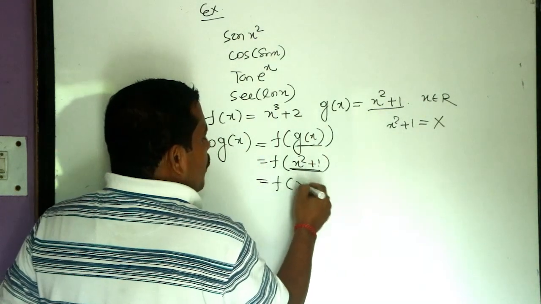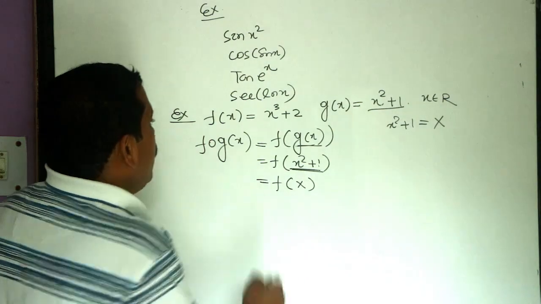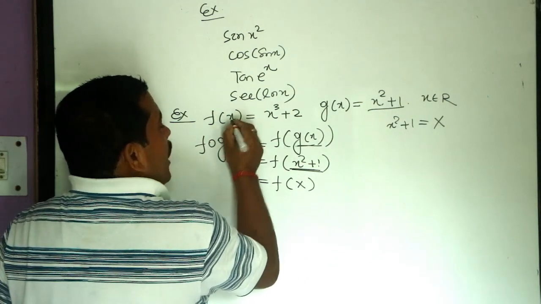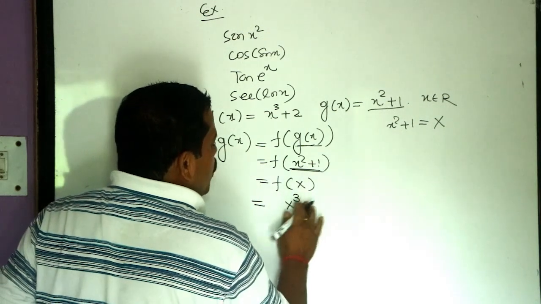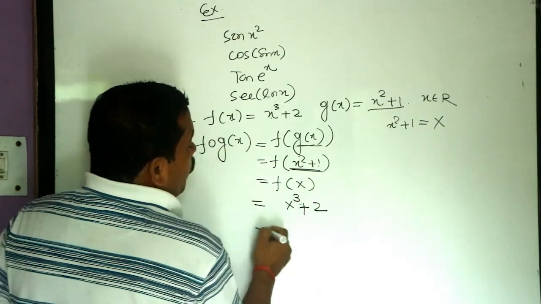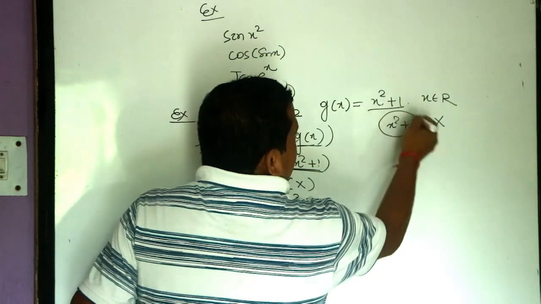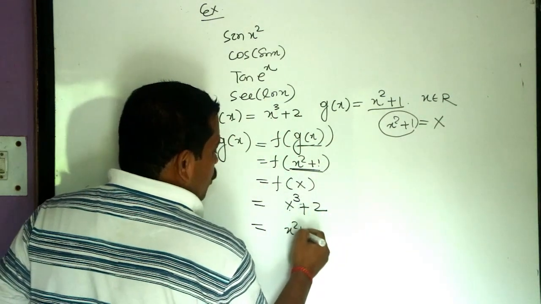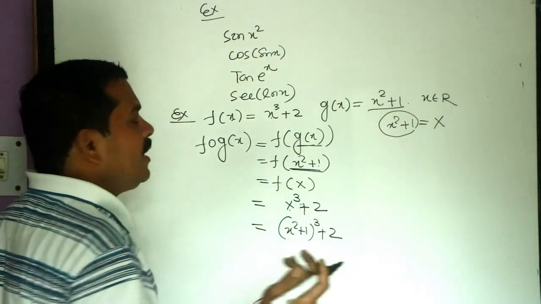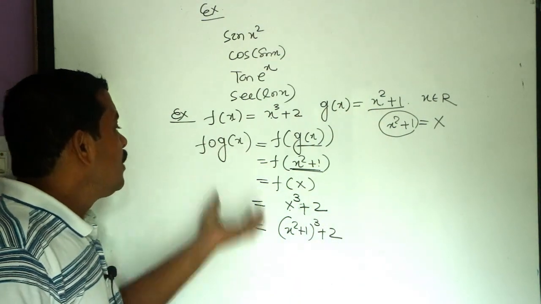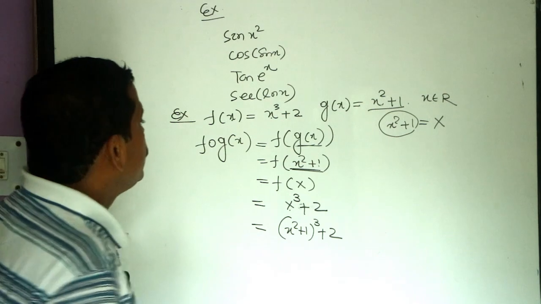Now this becomes f of x, but the rule for f of x is x cube plus 2. So instead of x, we take x square plus 1, and this will be (x square plus 1) cube plus 2. That's very easy. This is fog.